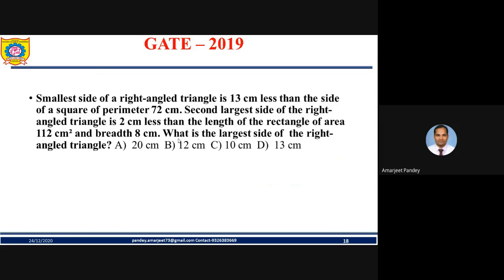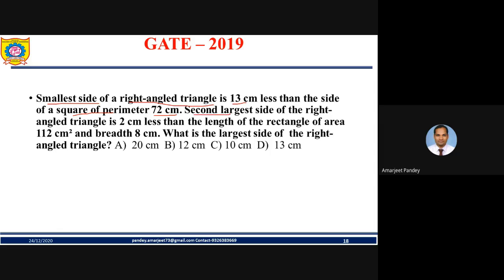Next question, asked in GATE 2019. The smallest side of a right angle triangle is 13 centimeters less than the side of a square. What are they giving? They are talking about a right angle triangle, friend. So first we understood who is being talked about. Its smallest side is given as 13 centimeters. Then the side of a square of perimeter 72 centimeters. So they are talking about two different figures, one a right angle triangle and another a square, and they are putting the side of the right angle triangle in terms of the perimeter of a square.